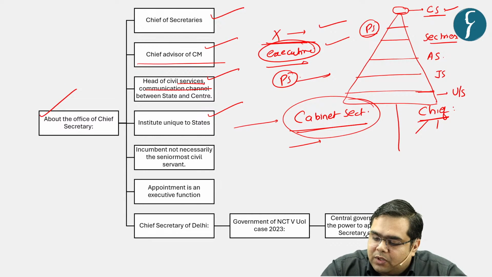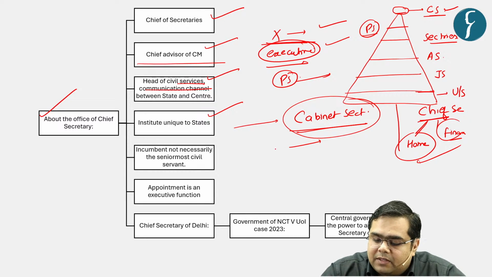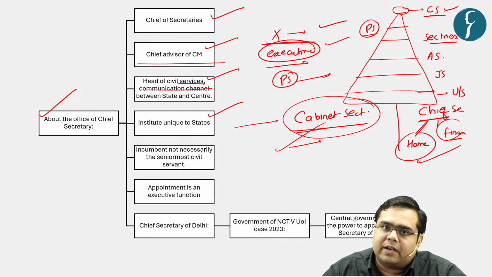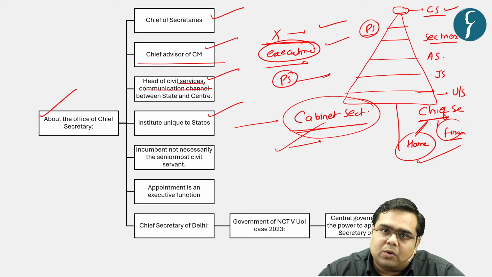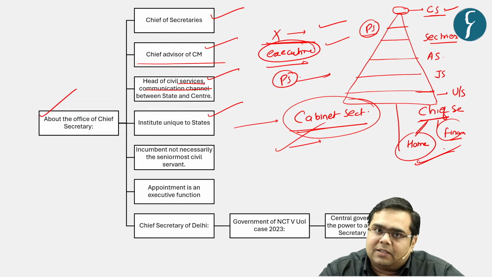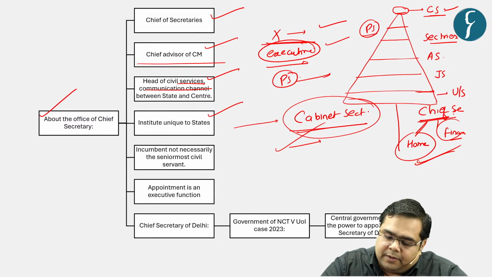However, the Chief Secretary of a state sometimes wields the power of Home Secretary as well as Finance Secretary. He can keep the portfolio of both home and finance. This kind of liberty is not available at the center with the Cabinet Secretary, because you have different secretaries like the Defense Secretary, Home Secretary, and Finance Secretary. Although overall they report to the Cabinet Secretary, the power is more concentrated, mind you, in the hands of the Chief Secretary of the state.